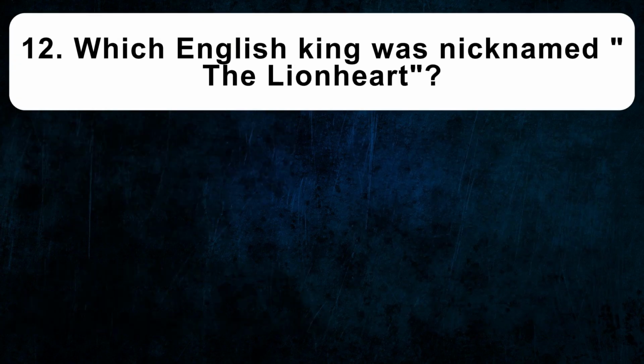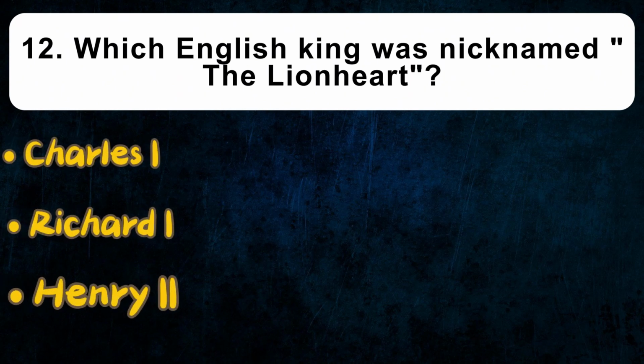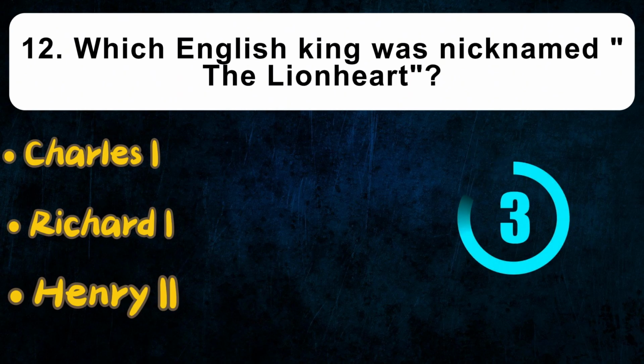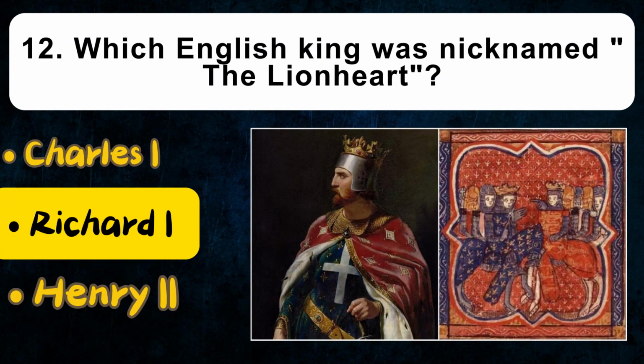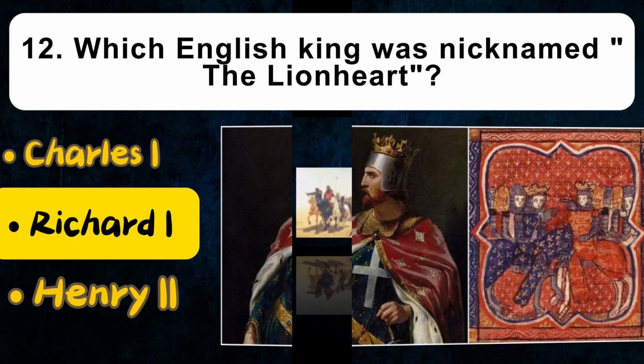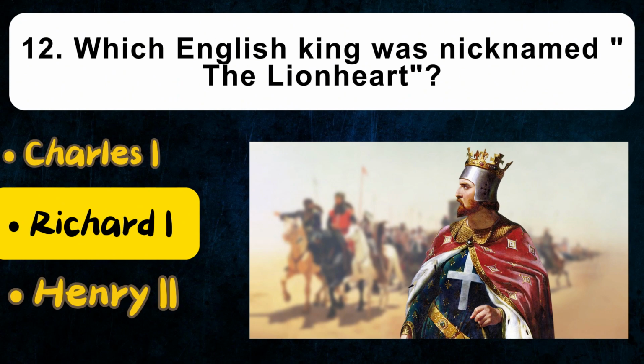Which English king was nicknamed the Lionheart? Charles I, Richard I, Henry II. The image of the English king Richard I the Lionheart is shrouded in an aura of romance and bravery. His name was often mentioned in medieval epics as a hero of legends and novels. But, when we turn to history, things aren't as rosy. The nickname, the Lionheart, was given to the king not for outstanding bravery, but for incredible ruthlessness. During the Third Crusade, Richard I captured the city of Acre and ordered the execution of 2,700 prisoners.